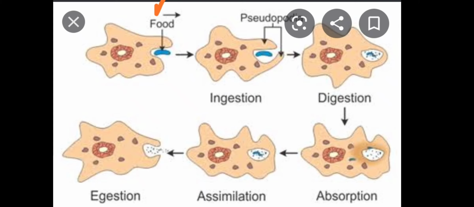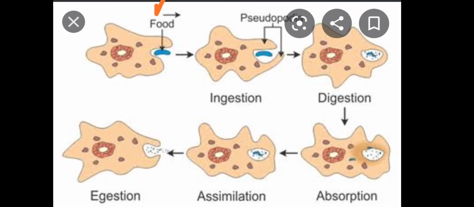Now you can see in the figure when the amoeba sees the food particle, then it gives out finger like projections. These finger like projections are known as pseudopodia. The pseudopodia trap the food particle, and then the pseudopodia join each other and form the food vacuole. Within the food vacuole, the lysosomes are there, and these lysosomes will digest the food. That is, they will convert the complex material to simple.